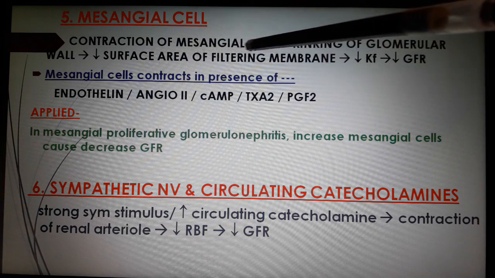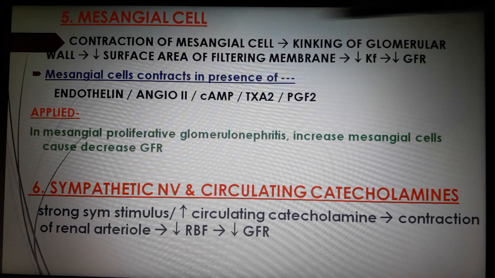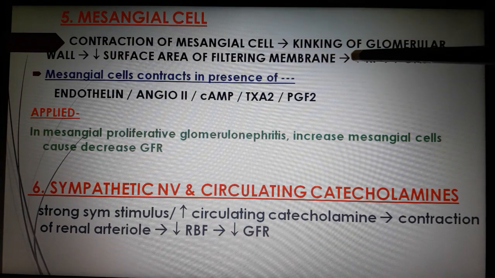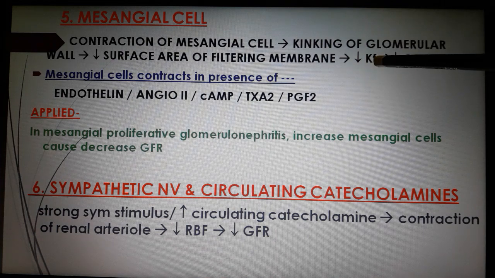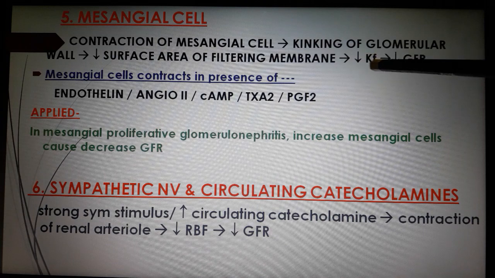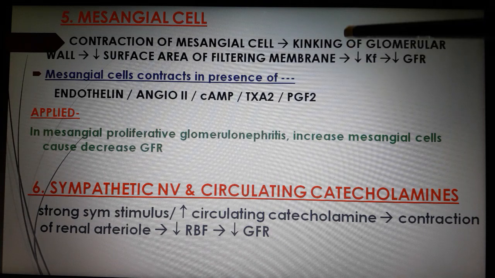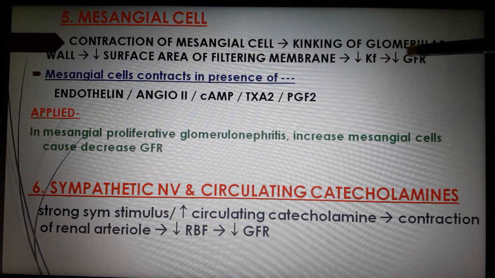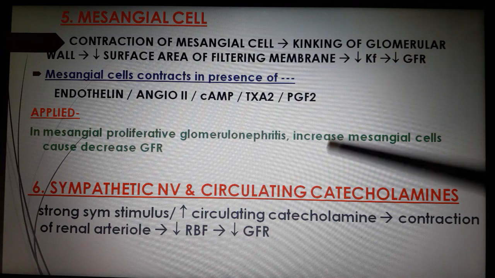The contraction of the mesangial cell causes kinking of the glomerular wall, and there is a decreased surface area of the filtering membrane and decreased Kf. We know that the ultrafiltration coefficient Kf is equal to the filtering membrane and the surface area. So as the surface area of the filtering membrane decreases, it causes decreased Kf and decreased GFR.